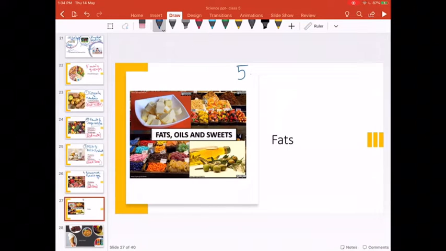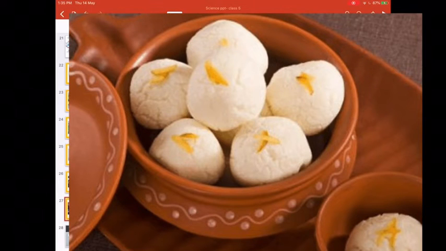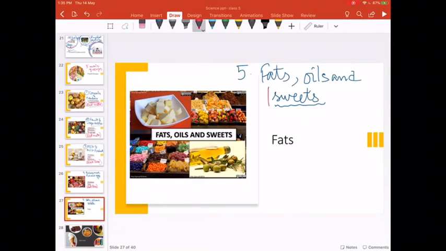Fifth food group includes fats, like fat of chicken or mutton, and fish oil. So that includes this. And then oil, vegetable oil or mustard oil, whatever we eat. And sweets. I also love sweets. Yummy. Everybody loves sweets, right?